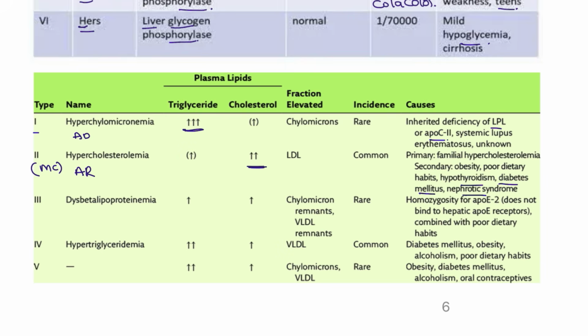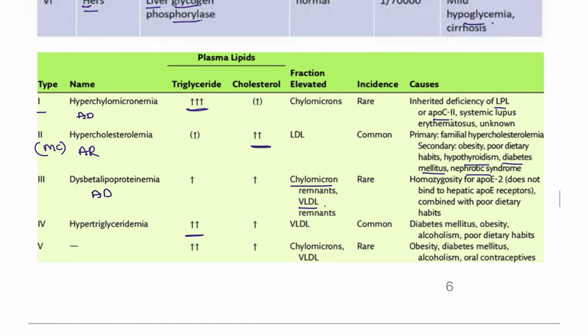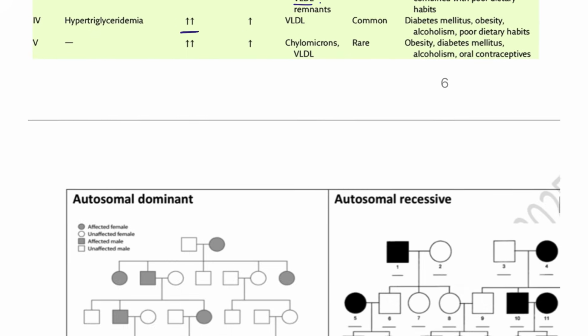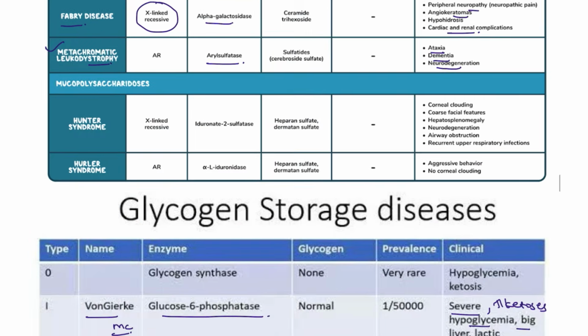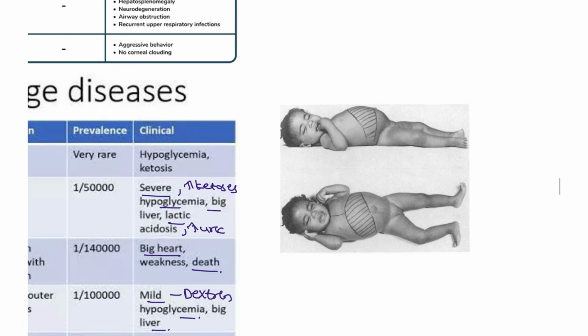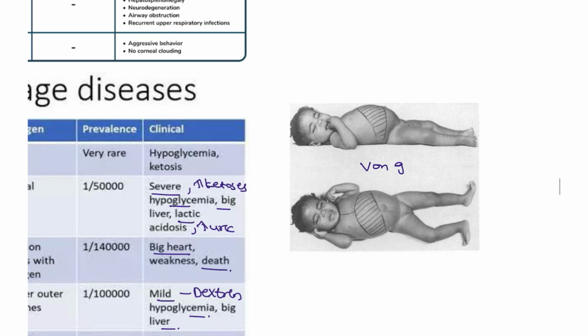And this abetalipoproteinemia is type 3. This is autosomal dominant, and here the chylomicrons and the VLDL will be deficient. Hypertriglyceridemia, only triglycerides are elevated, remaining all are going to be normal. This is type 4. Okay, next we also have the other condition. Here you can see this is the patient who is suffering from von Gierke.